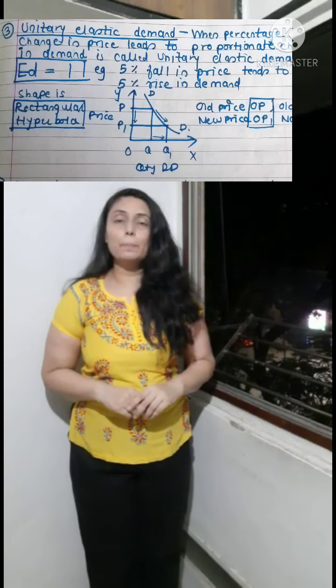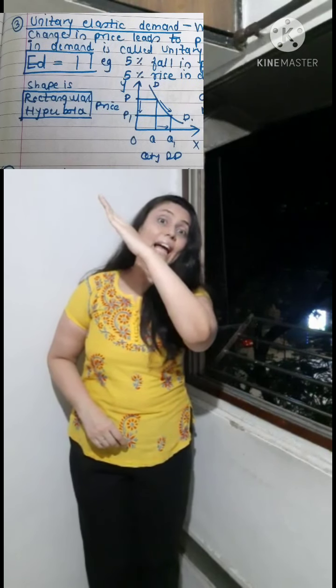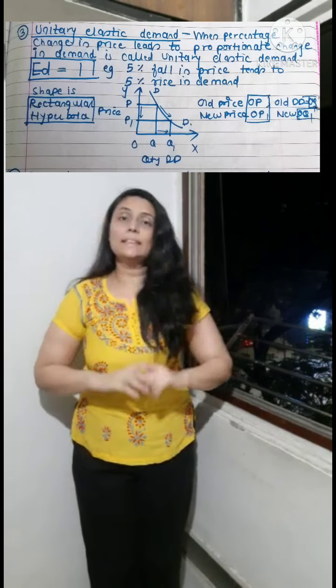Okay, now third type is unitary elastic demand. Unit means one. Now how is the shape of the curve? It looks like this, which is called rectangular hyperbola. Interesting name, na? It is called rectangular hyperbola. If you observe the diagram, this distance and this distance is the same.